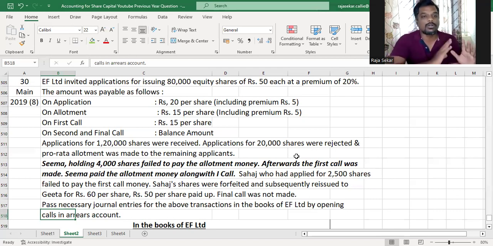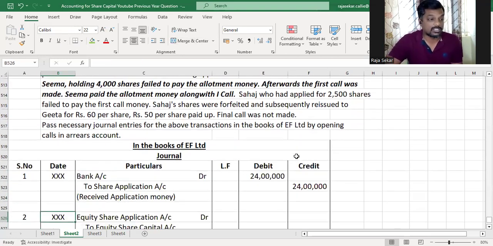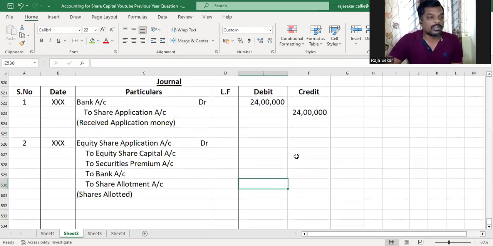So what we have to do is adjust against allotment whatever excess application money we have. And if we have something in excess above whatever is due on allotment, then you have to refund it, because the question does not tell you to adjust against calls. But that is not an issue here. I don't think we have anything in excess of more than what is due on allotment.